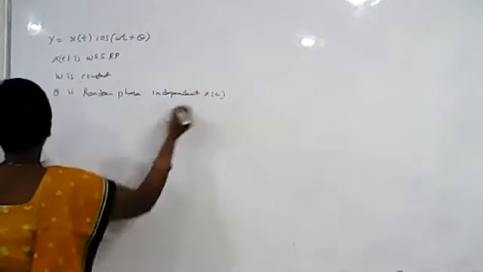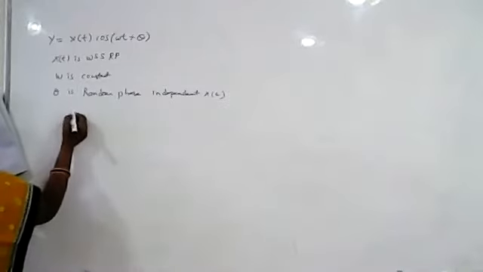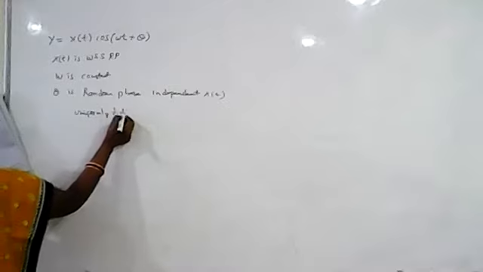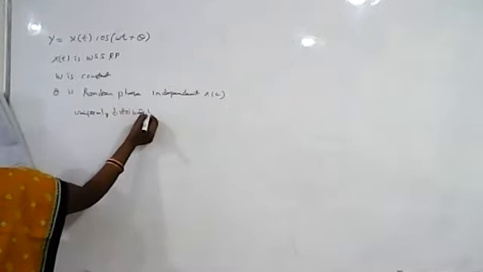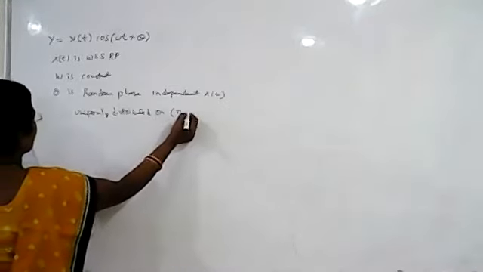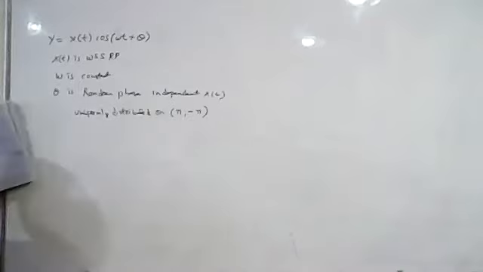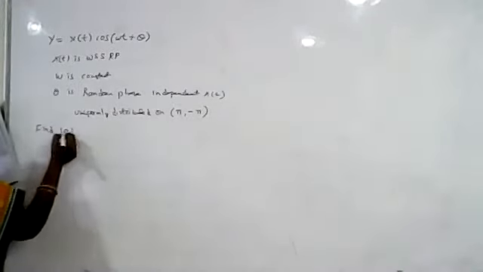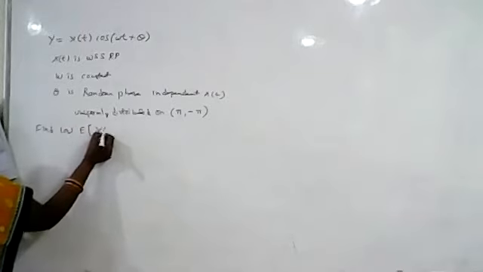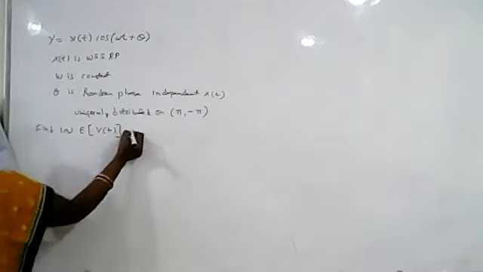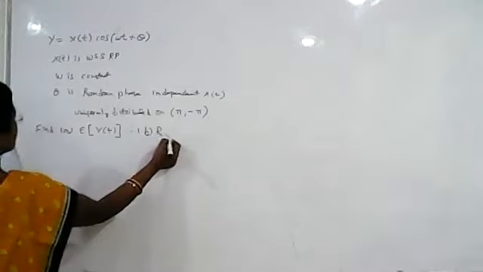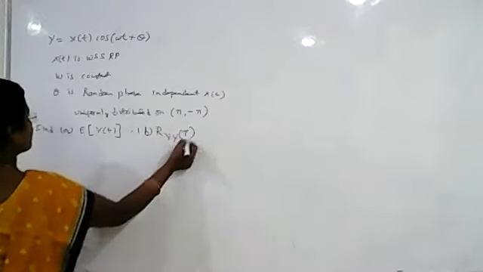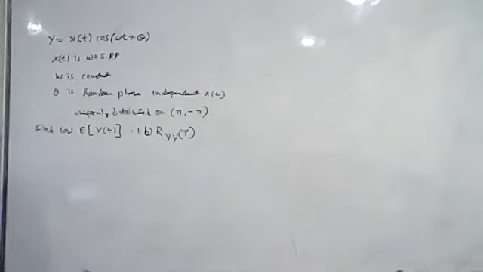It is independent of x of t, and it is uniformly distributed on pi to minus pi. In this range, it is uniformly distributed. So you have to find the expected value of y of t, and we have to find out the autocorrelation of y of t, that is R_y of tau.